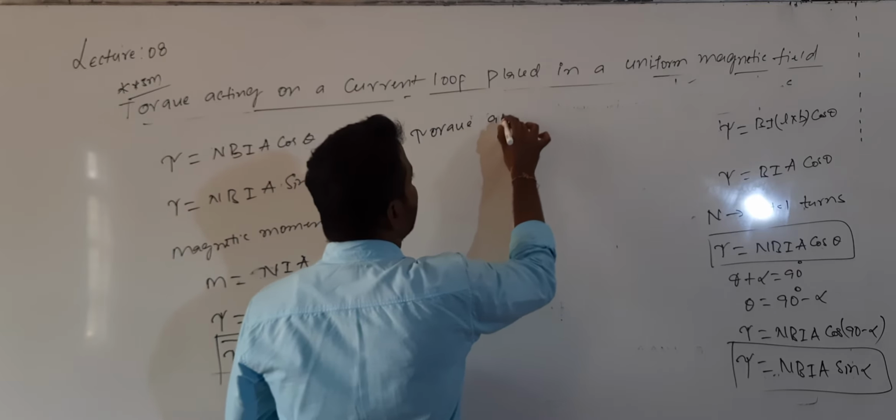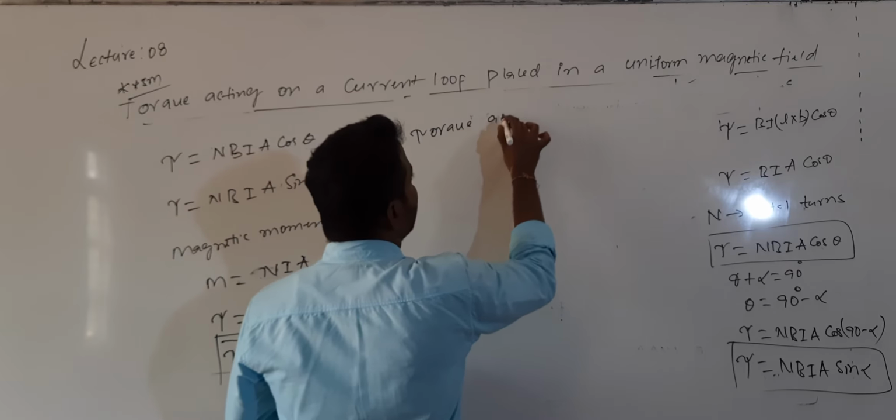This is for electrostatics. Whereas in magnetism, moving charges and magnetism, tau bar is equal to M bar cross B bar. So M bar is the magnetic moment. And the direction of M bar will be in the direction perpendicular to the plane of the coil.